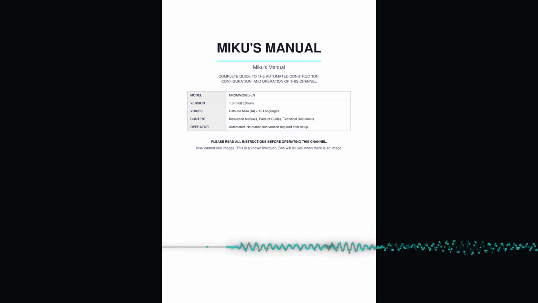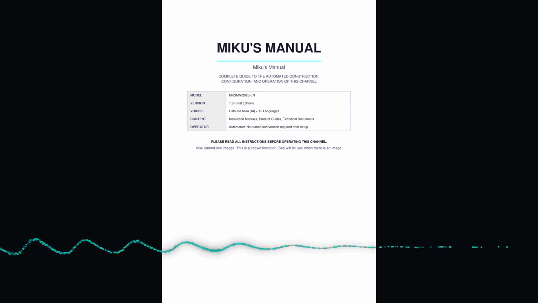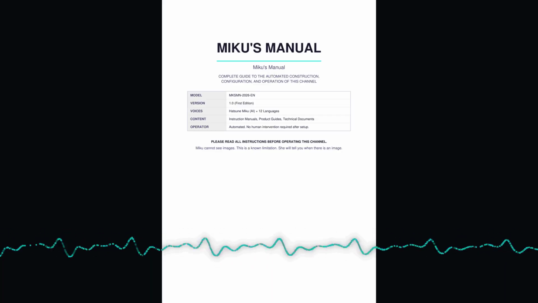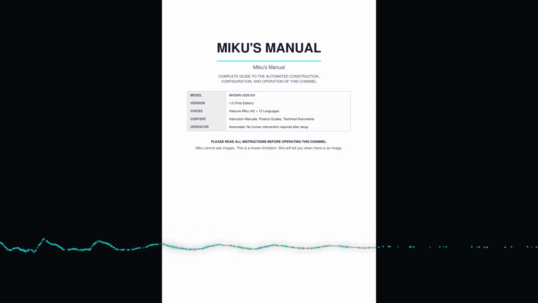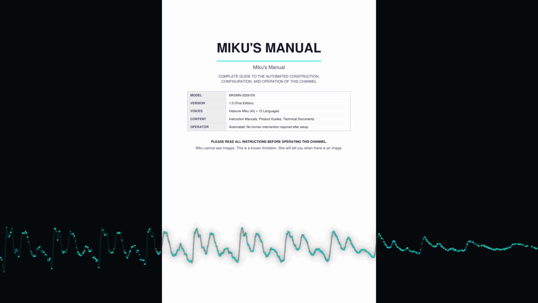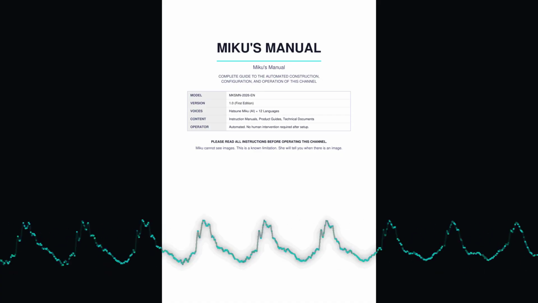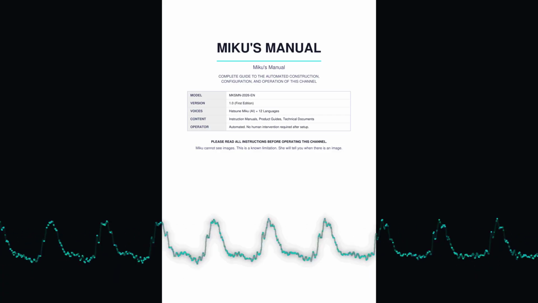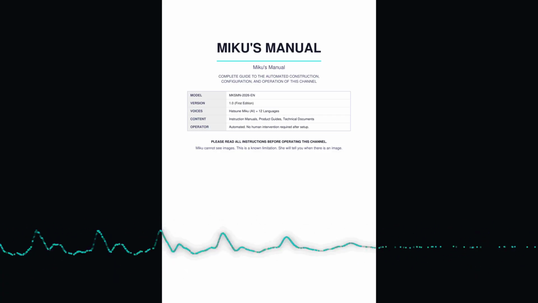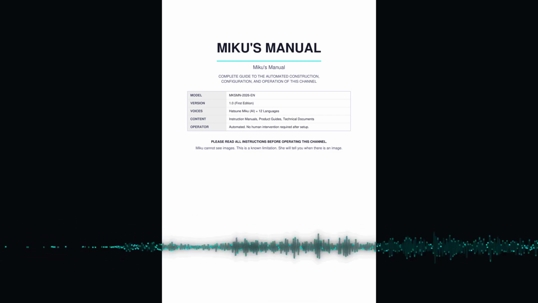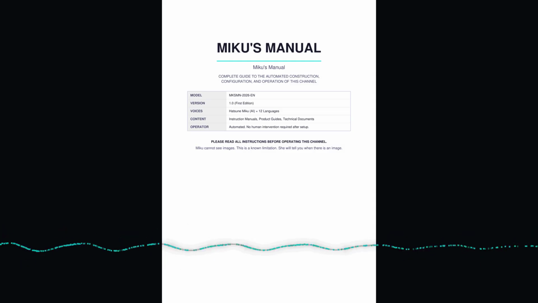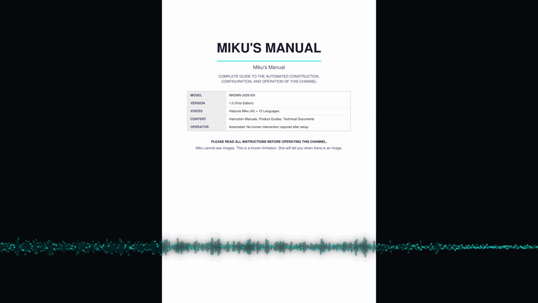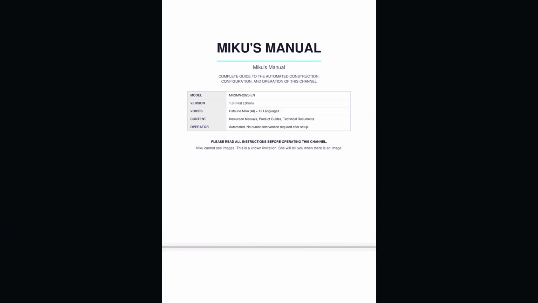5.2 Google Cloud Console. A Google Cloud project is required to obtain YouTube Data API v3 credentials. Create a new project dedicated to this channel. Step 1. Navigate to console.cloud.google.com. Step 2. Click Select a project, top left, New Project. Step 3. Set project name to Miku's Manual, click Create.